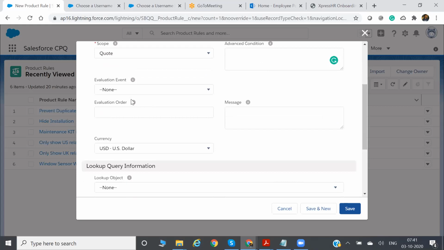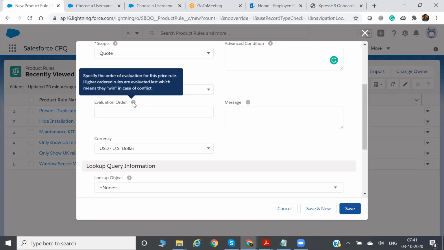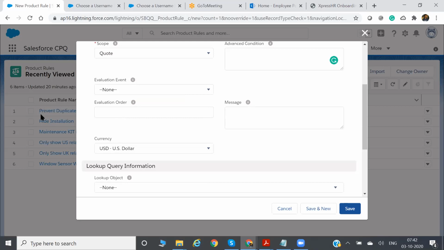Evaluation order. So you have multiple product rules, so in which order will they be evaluated? It specifies the order of evaluation for the product rule. Higher order rules are evaluated last, which means they win in case of conflicts. Suppose you have four product rules, all applied on the same product. Which product rule will be applied first? This is called evaluation order.